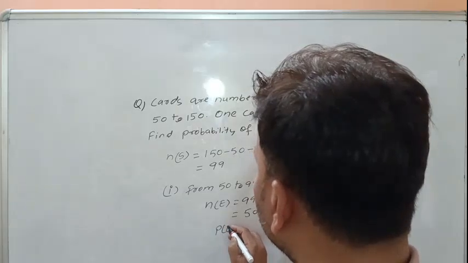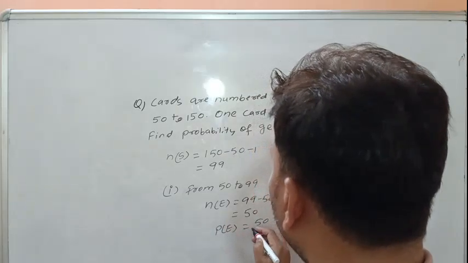That means the required probability is 50 over 99.